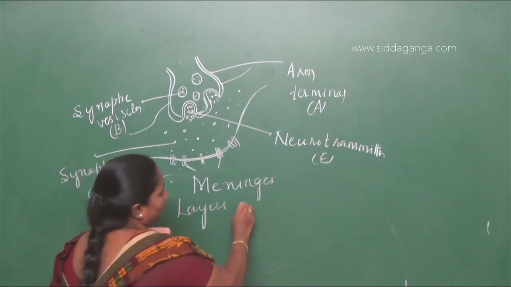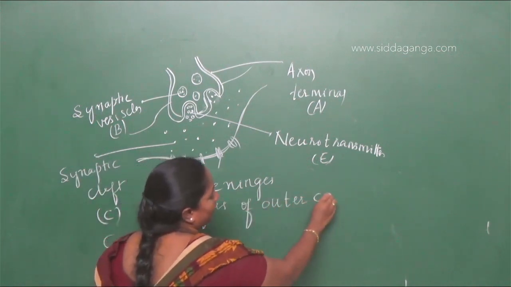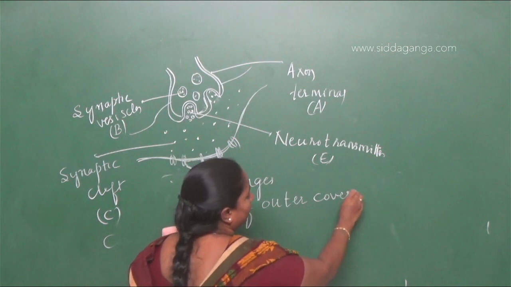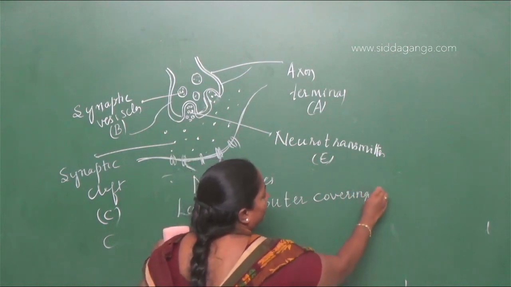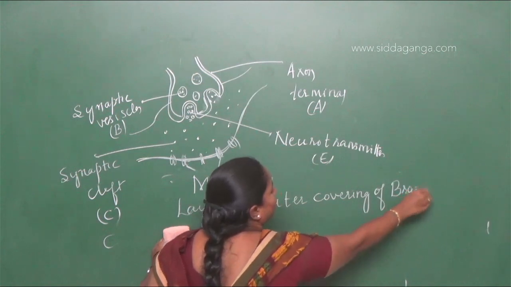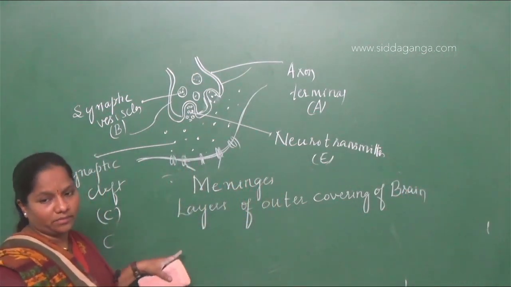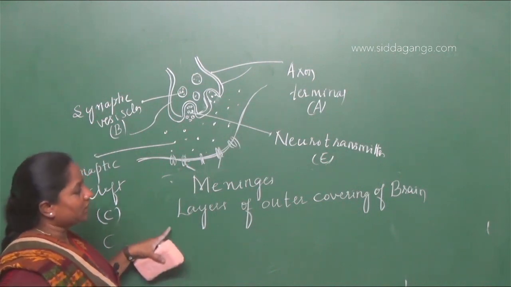Layers of the outer covering of the brain. The outer covering of the brain, the meninges, helps to protect the brain from damage. So what are the coverings of the brain?